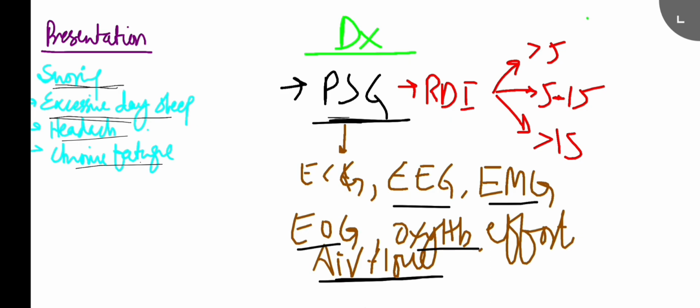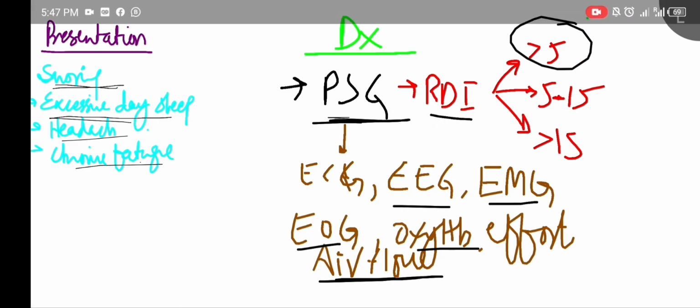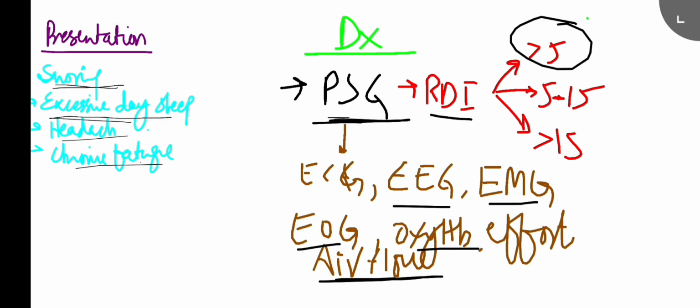Now, in this polysomnography result, what we do is we demonstrate the obstructive events with an RDI, okay, that was respiratory disturbance index. What was that? Apnea, hypopnea, and respiratory effort related arousals in 1 hour. So if the score is greater than 5, this means that the patient has got the OSA. This is diagnostic of OSA.